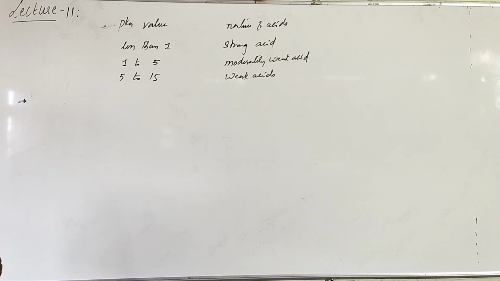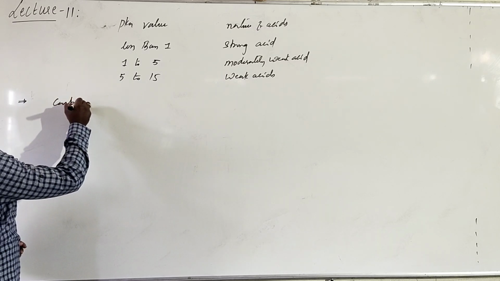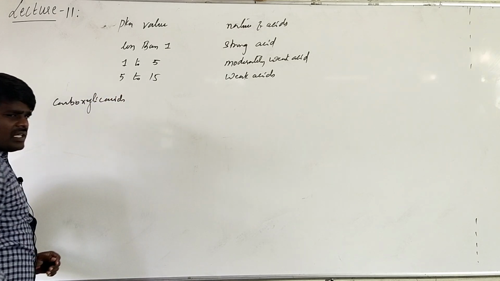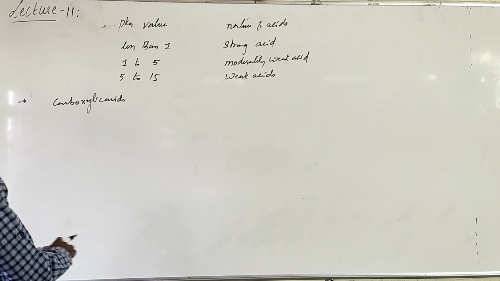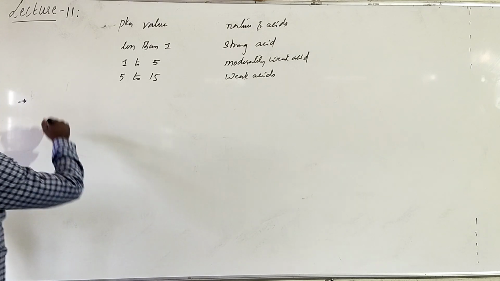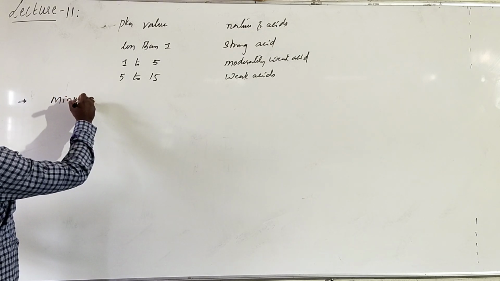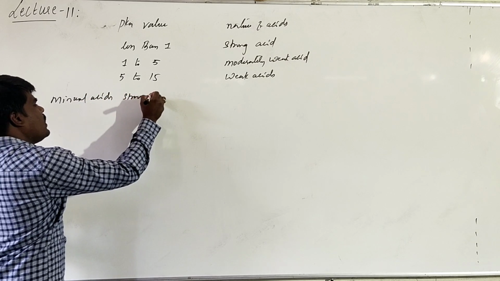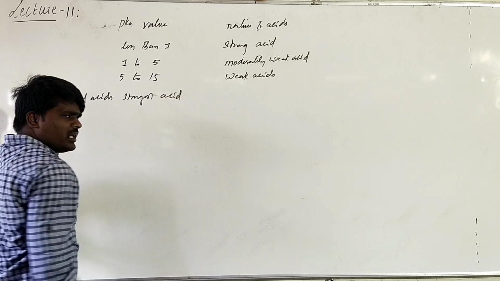Now, one thing comes up: mineral acids are the strongest acids among both organic and inorganic acids.